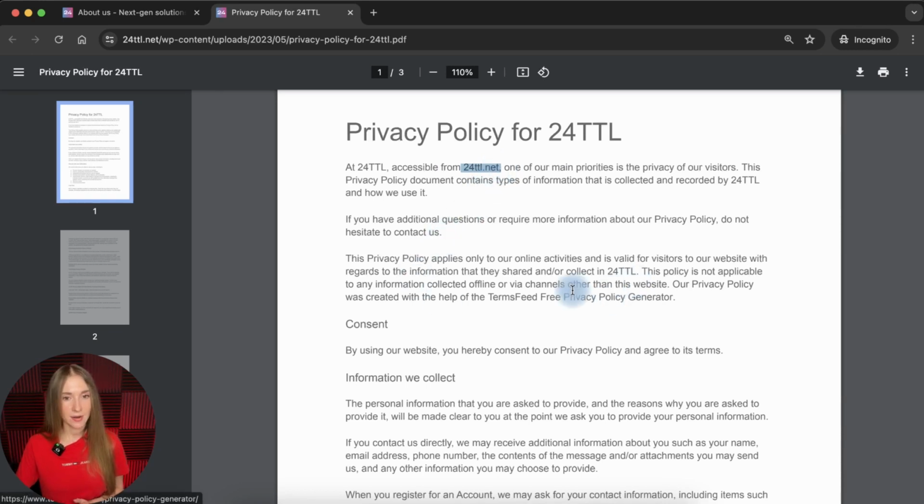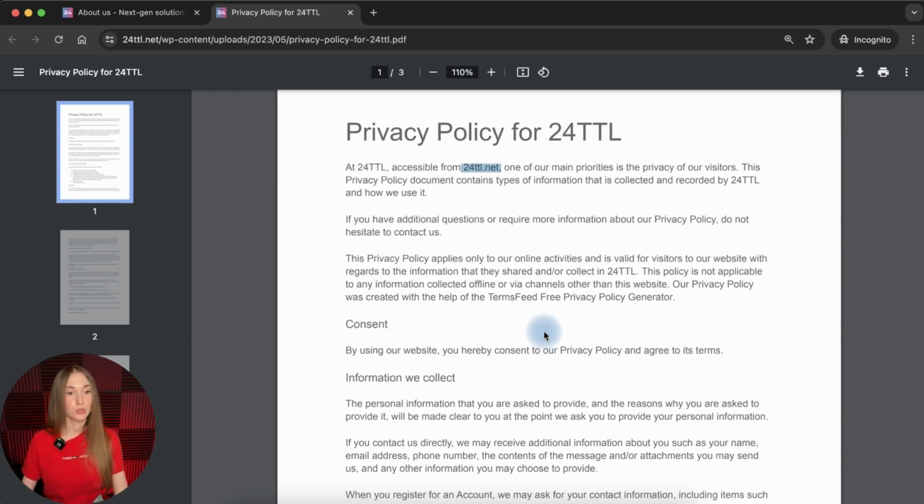Okay, you might see here that the company mentioned that they created this privacy policy with the help of TermsFeed, a free privacy policy generator, and I understand right now why this privacy policy is not so good. I would say not so good, because I have not analyzed it until the end at this stage, but I'm not sure that it's really good enough.